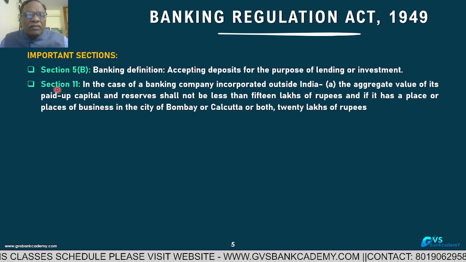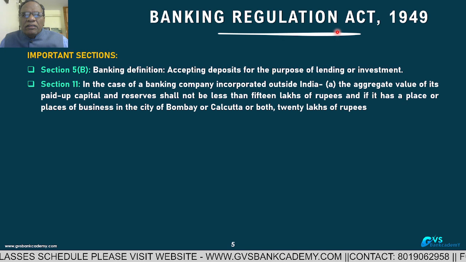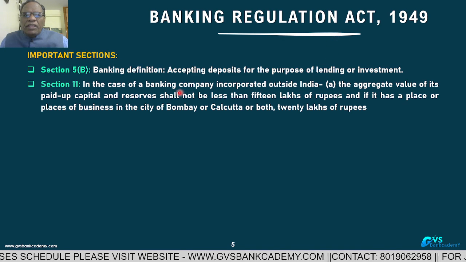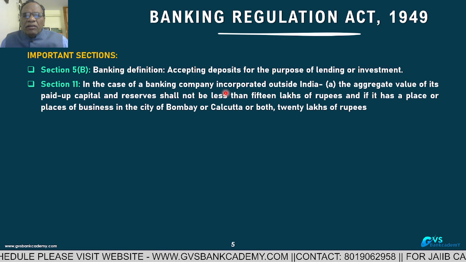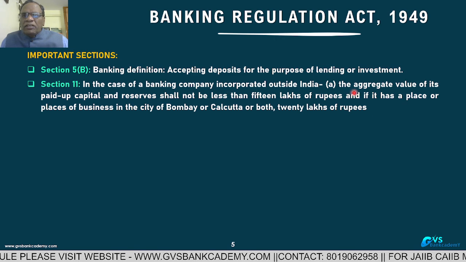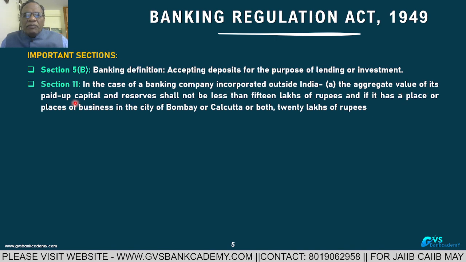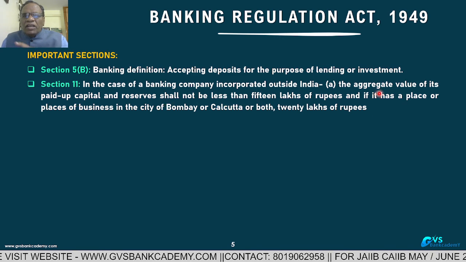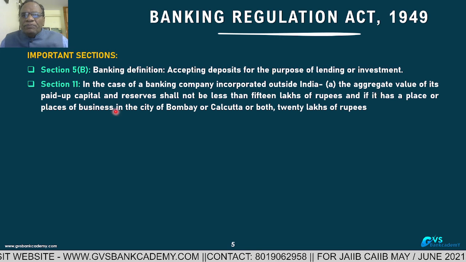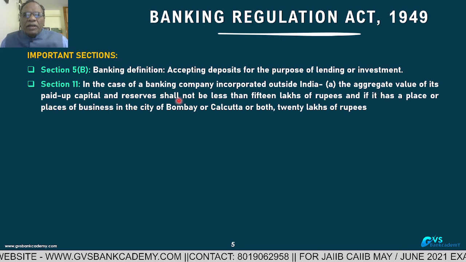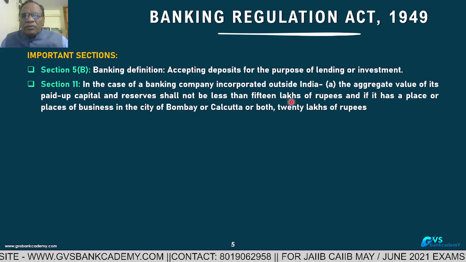Section 11 of the Banking Regulation Act. Any foreign bank operating in India, the aggregate value of its paid up capital and reserves shall not be less than 15 lakhs of rupees.